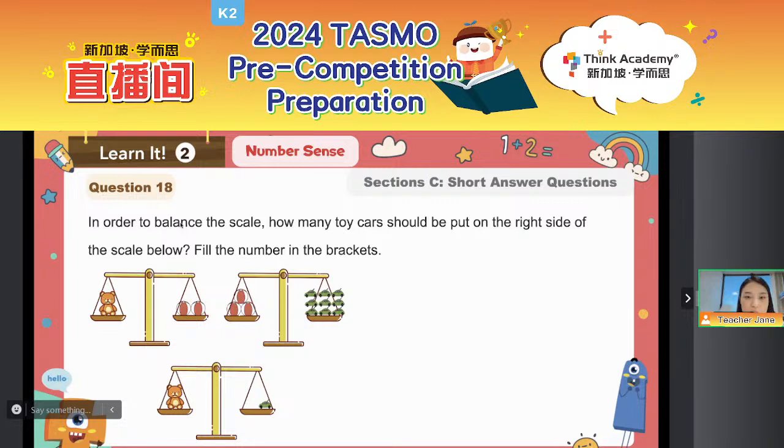And then let's see, how about this question? Let's have a look at question 18 on your paper. We can see that in order to balance the scale, how many toy cars should be put on the right side of the scale below? Fill in the numbers in the bracket. So everyone, this time, can you tell me who is the lightest one?